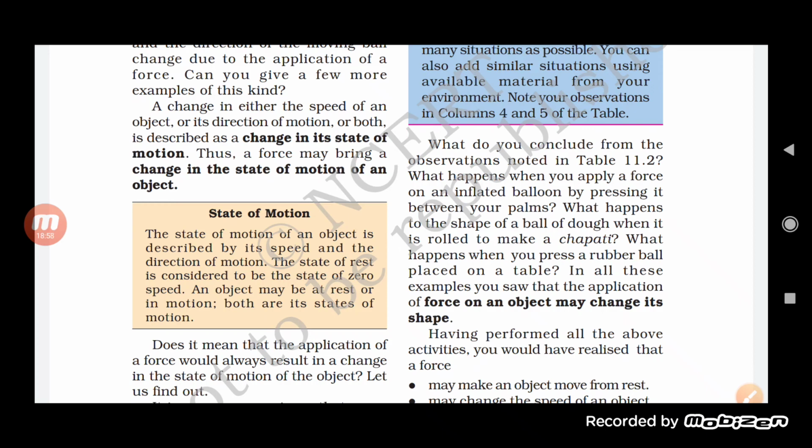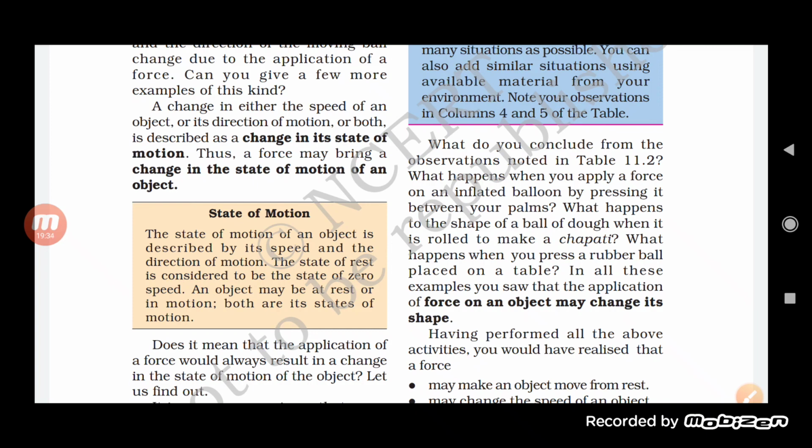Suppose you have taken an inflated balloon, and when you try to press it, what will happen? The shape of the balloon starts changing. A very easy example, students: you can take dough, and when you roll it to make a chapati, we give a shape to the dough, due to which the chapati is made. Now, a rubber ball placed on a table, when you squeeze it, will also change shape.